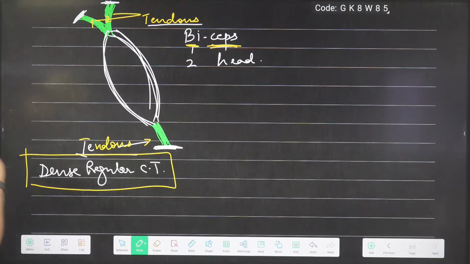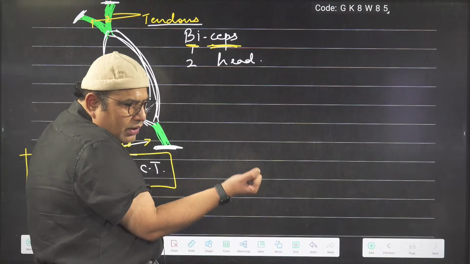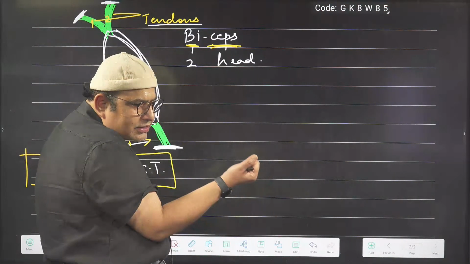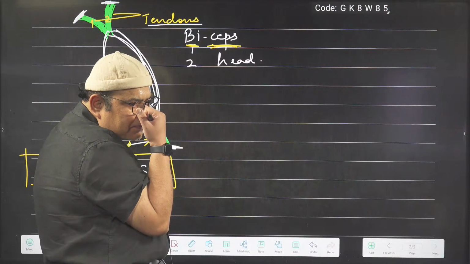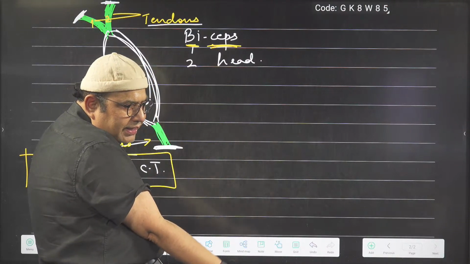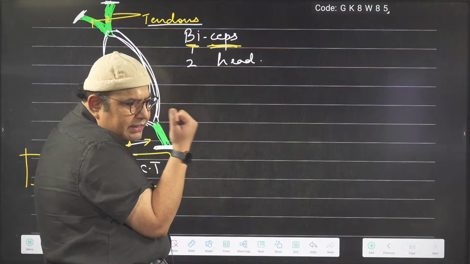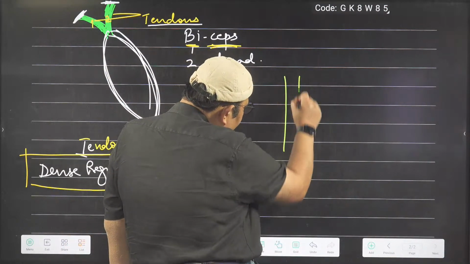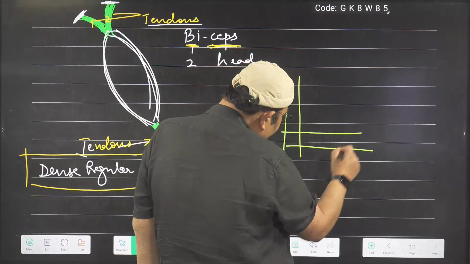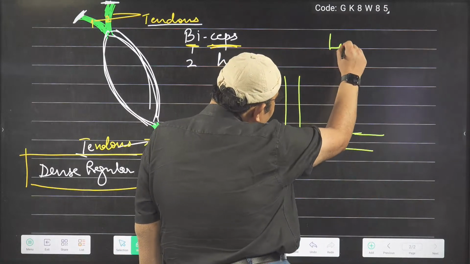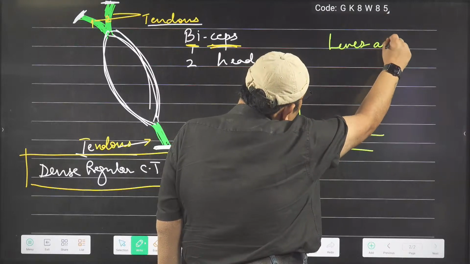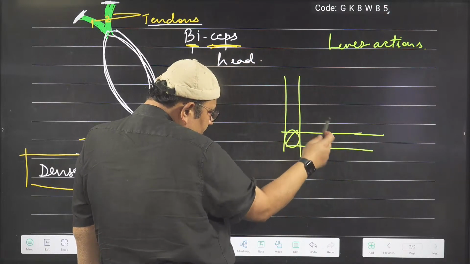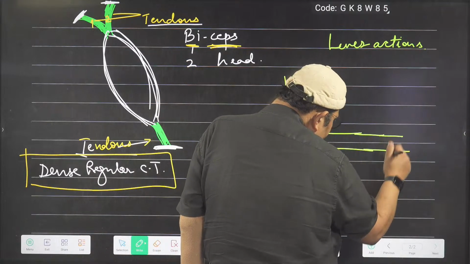So what happens here, when I flex my elbow, this muscle contracts, and you find that the angle at my elbow is shortening. Now this is simply a lever action. In class 9th or 10th, you would have studied about levers, lever actions. Okay. If not, then when I write the example, then you will understand.